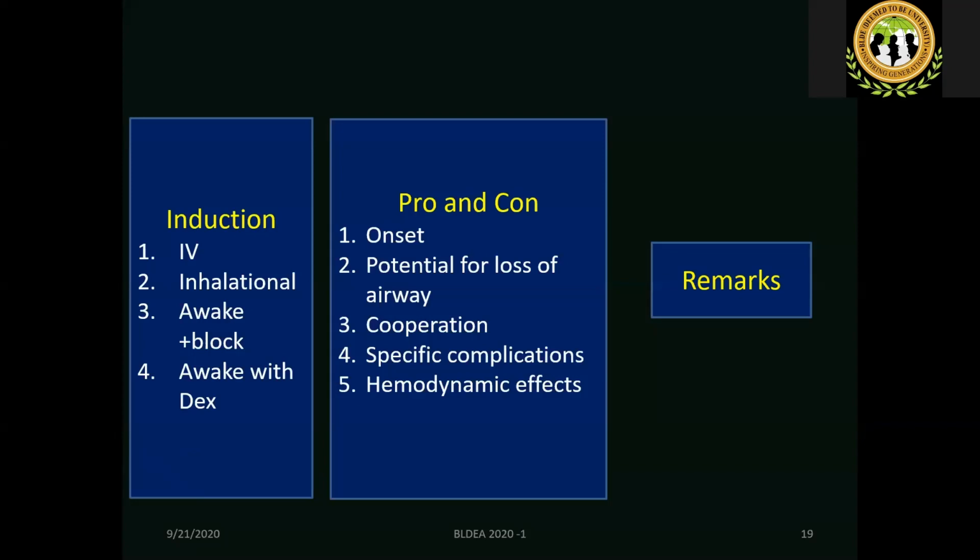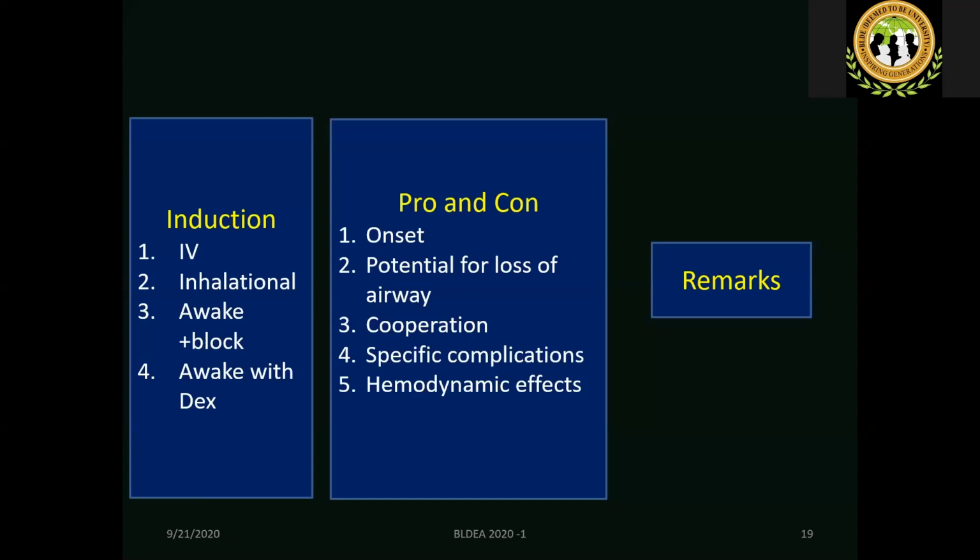inhalational induction. Though the patient is an adult, usually you don't go for inhalation induction, but here it's a different situation. You have certain advantages over that. Consider awake plus block or awake with dexmedetomidine. For every option, he considered the effect on the onset. For example, intravenous induction has very rapid onset. There is a chance that you lose control of the airway very rapidly. The patient could become hemodynamically unstable.